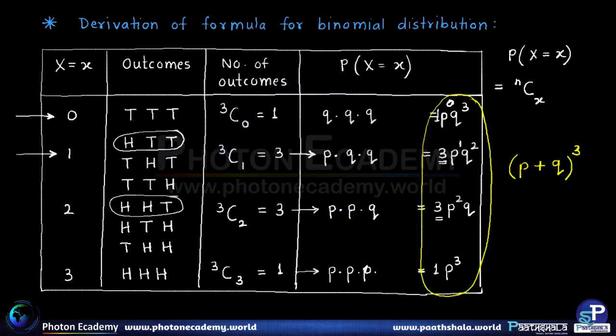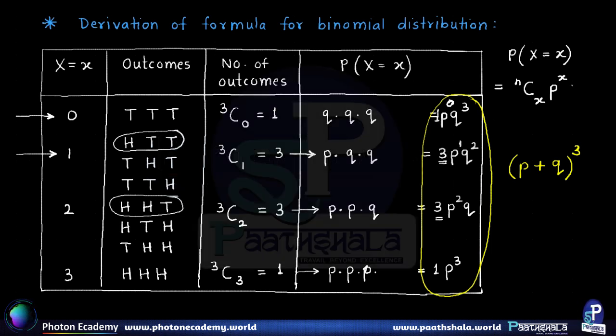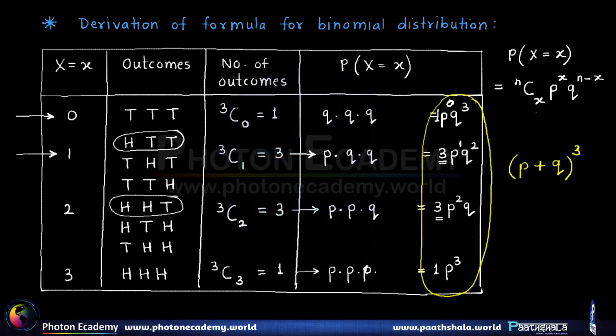Followed by that, the probability of success will have the same index as the number of successes, and hence the probability of failure will have the index N minus X. So this is nothing but the formula to calculate the probability of X number of successes for a random variable that follows the binomial distribution.